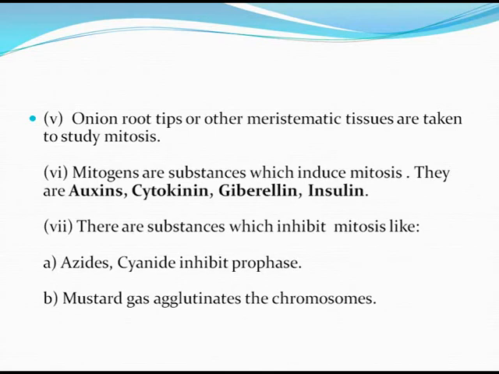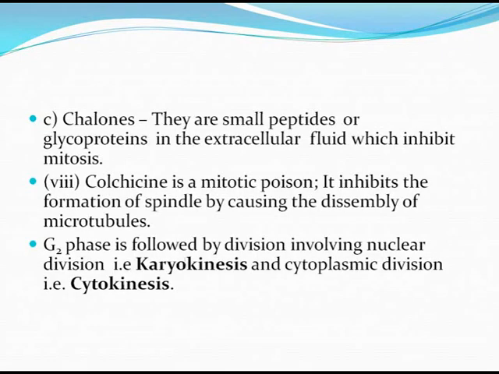There are certain substances which inhibit mitosis. They are azides and cyanides. Cyanides inhibit the process of prophase. Mustard gas agglutinates the chromosomes. Chalones are small peptides or glycoproteins in the extracellular fluid which inhibit mitosis.